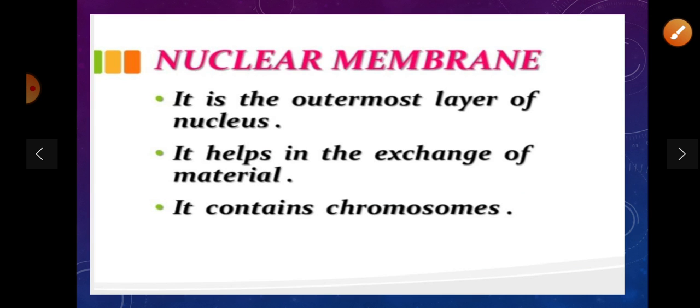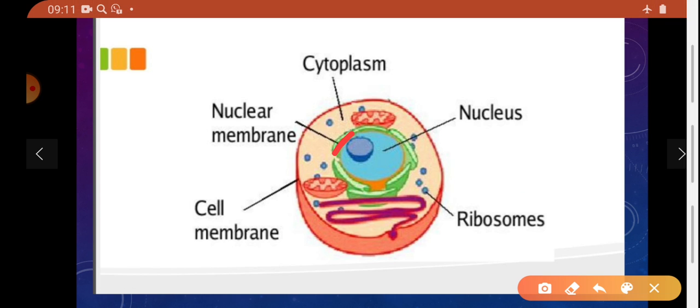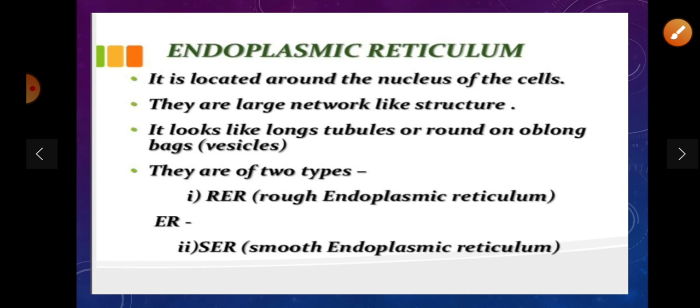this is the nucleolus. Now the nuclear membrane, it is the outermost layer of the nucleus. It helps in the exchange of material. It contains chromosomes. So the nuclear membrane contains chromosomes, exchange of material takes place, and it is the outermost layer of the nucleus. In this diagram we can see that this is the nuclear membrane, this is the cytoplasm, this is the nucleus, ribosomes, chromosome.